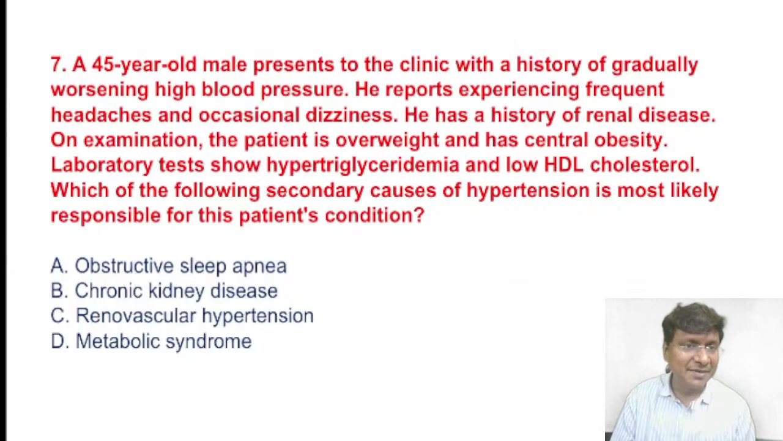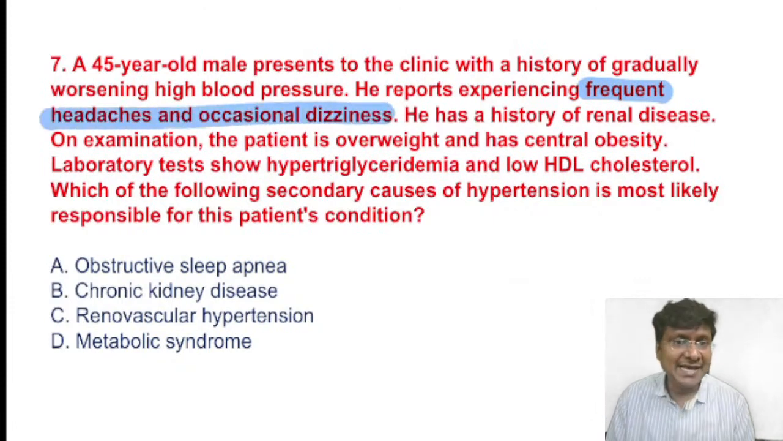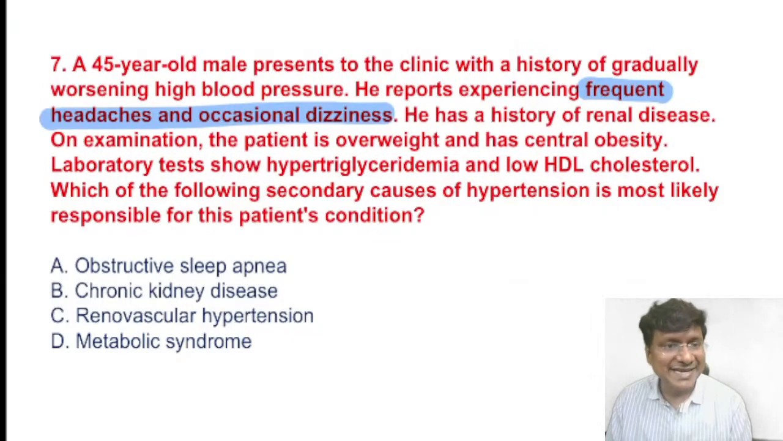We have a 45-year-old male who presents to the clinic with a history of gradual worsening high blood pressure. He reports experiencing frequent headache and occasional dizziness, and he has a history of renal disease. On examination, the patient is overweight and has central obesity. Laboratory testing shows hypertriglyceridemia and low HDL. Which of the following secondary causes of hypertension is most likely responsible for the patient's condition? Obstructive sleep apnea, chronic kidney disease, renovascular hypertension, metabolic syndrome.